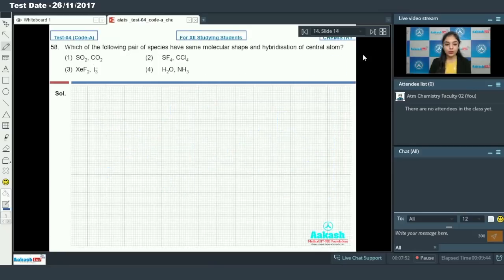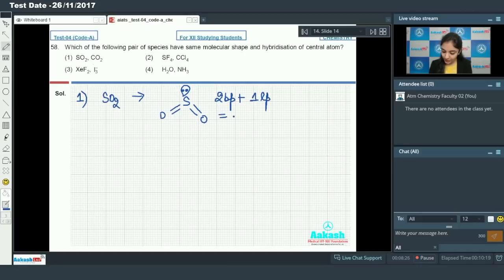So moving on to the next one, students, we have question number 58, which says which of the following pair of species have the same molecular shape and hybridization of the central atom. So in the first option we have SO2 and CO2. If you draw the structure of SO2, we have two bond pairs plus one lone pair. So the hybridization is sp2 and the shape we have is bent.